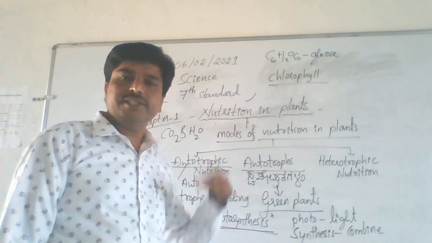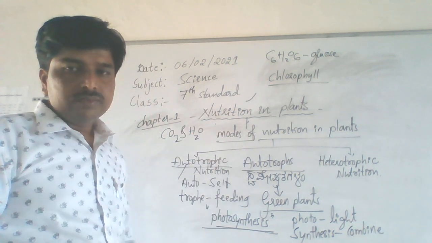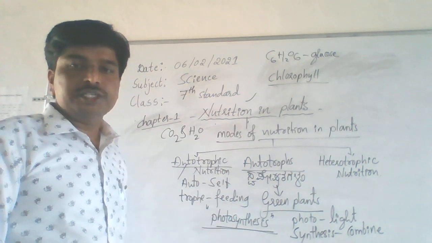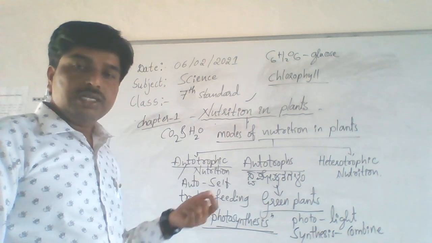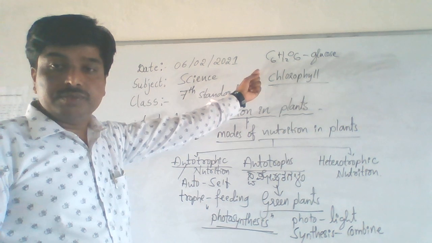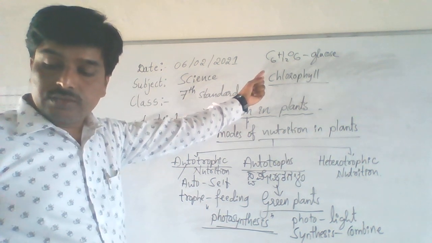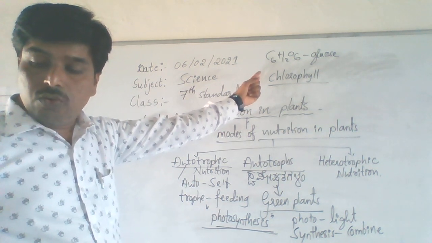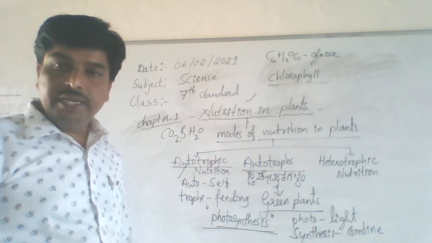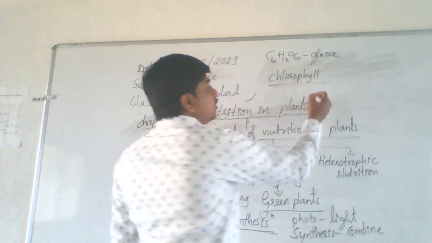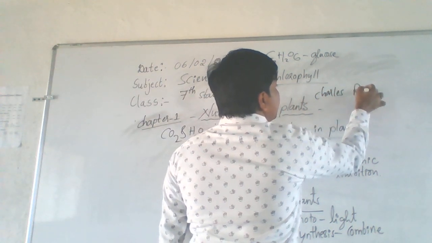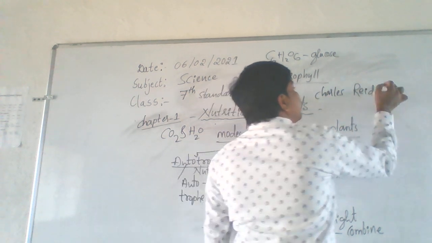There is a chemical reaction that happens in the plant body. Photosynthesis is a chemical reaction that happens in a plant body. Because of that chemical reaction, glucose is produced. Understand? See students, this word glucose is coined by Charles Reed Bales.